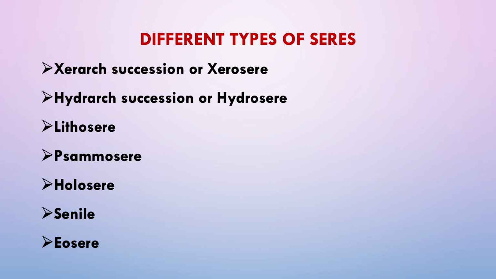Okay, then the succession is happening throughout a geological period by the growth of certain flora and fauna. That type of succession is termed as eosere.